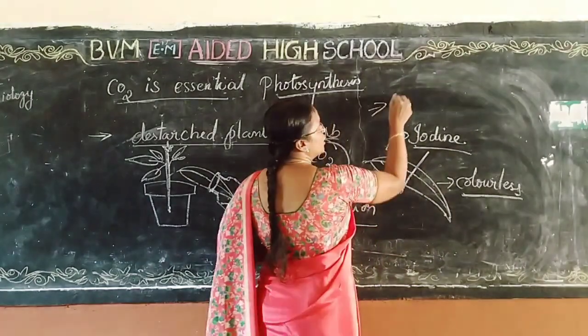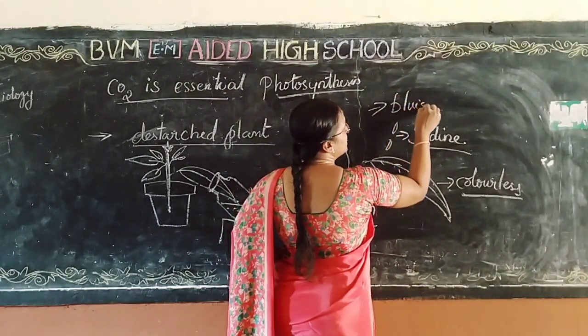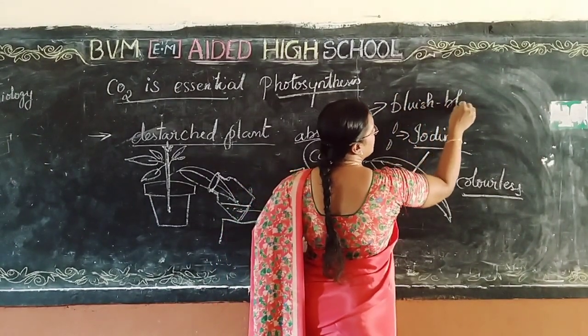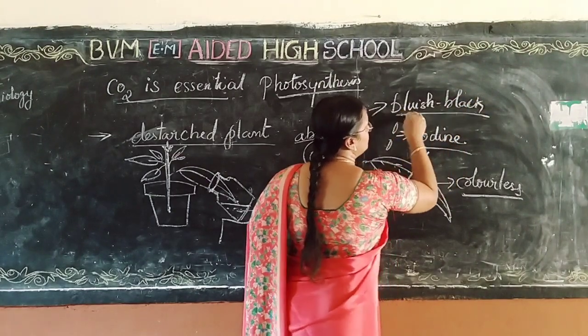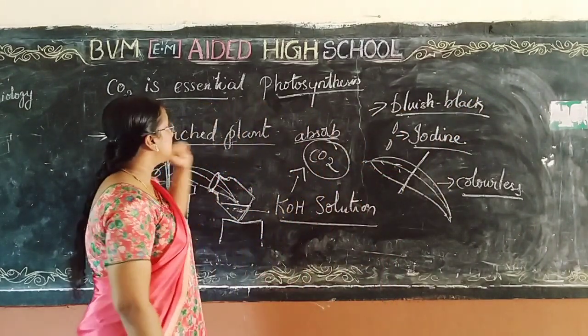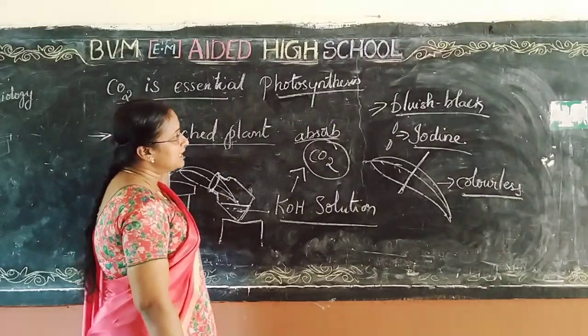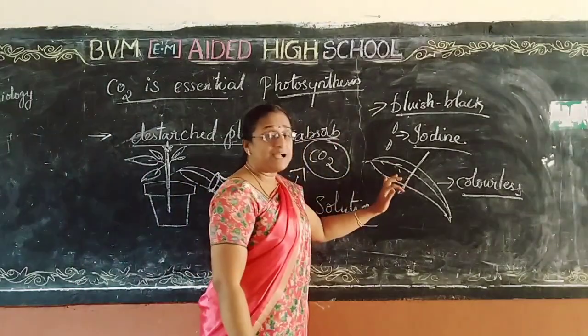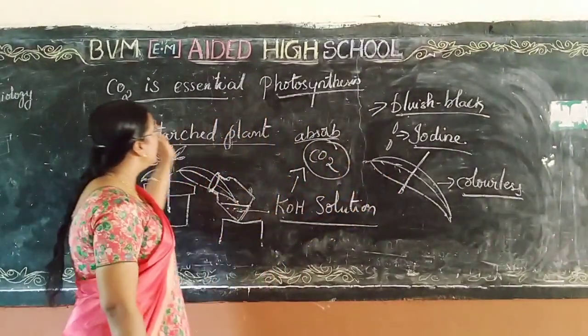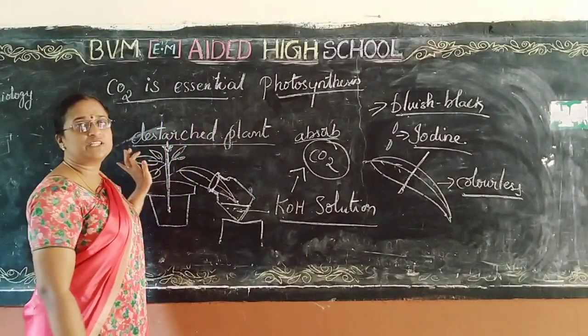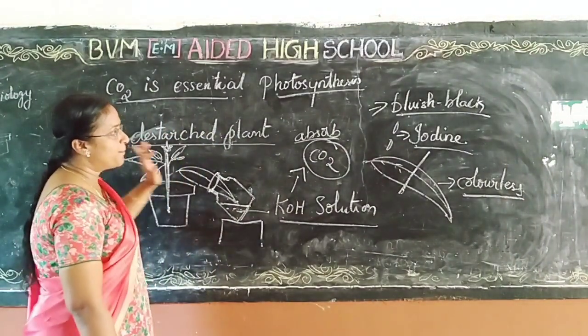Thus we concluded bluish black in color shows the presence of starch. So by this experiment, carbon dioxide is essential for the photosynthesis process.